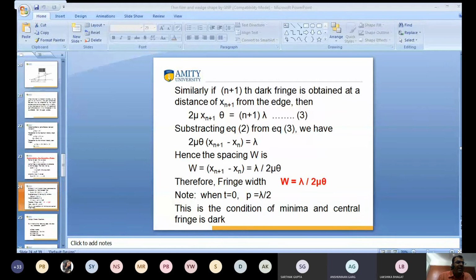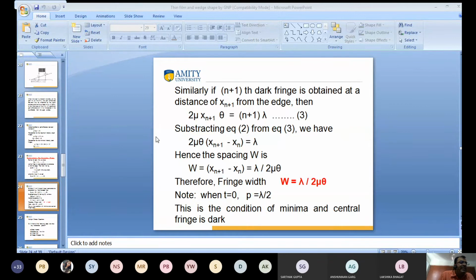Now subtracting equation 2 from equation 3, 2 mu theta is common, so we get 2 mu theta into x n plus 1 minus x n is equal to lambda.